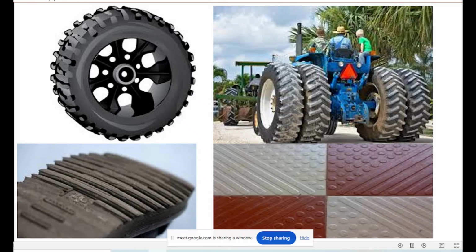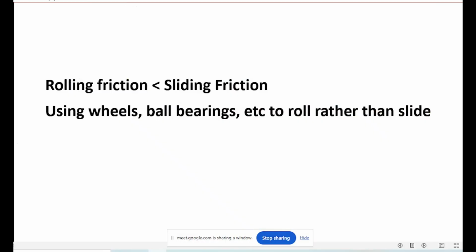Okay. So another method is, because rolling friction is less than sliding friction. When you drag a box, it is sliding friction, but if it is a wheel, then it is rolling friction. Wheel means rolling, ball, wheel, rolling friction, and if you drag a flat surface, sliding friction.